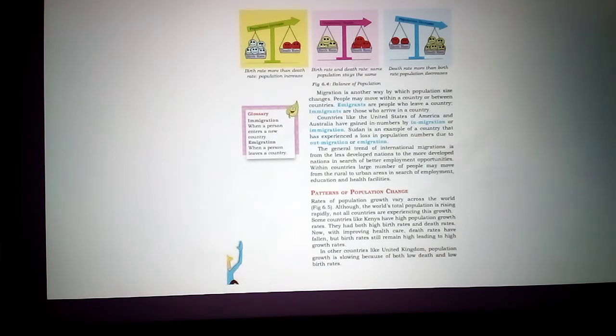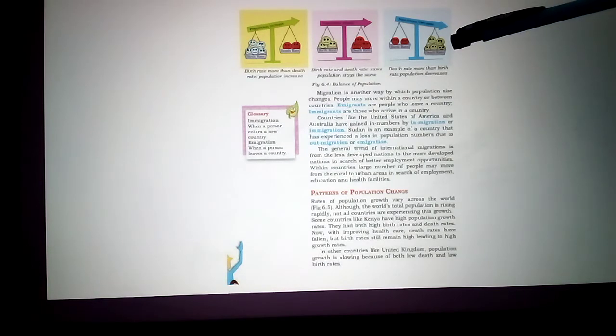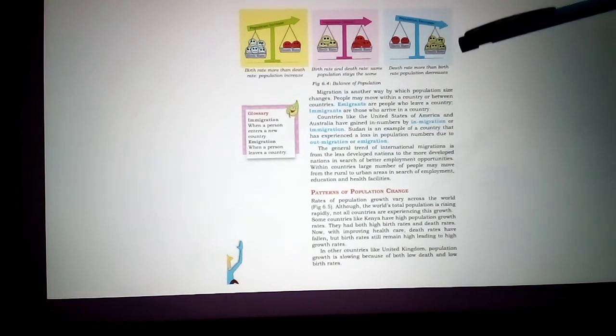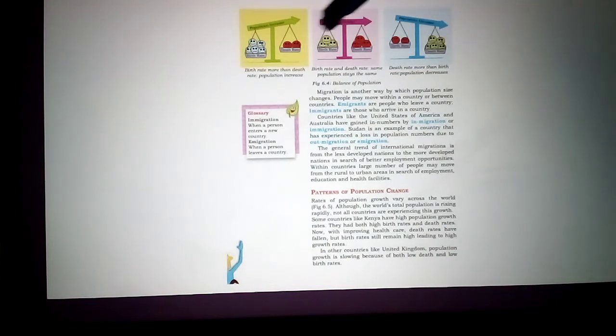So here the population decreases. Earlier 100 was there, now only 97 is there. So when the death rate is more, the population decreases. In these 3 examples you can easily understand. When the birth rate is more, the population increases. If both are equal, there is no change in the population. If the death rate is more, the population decreases.